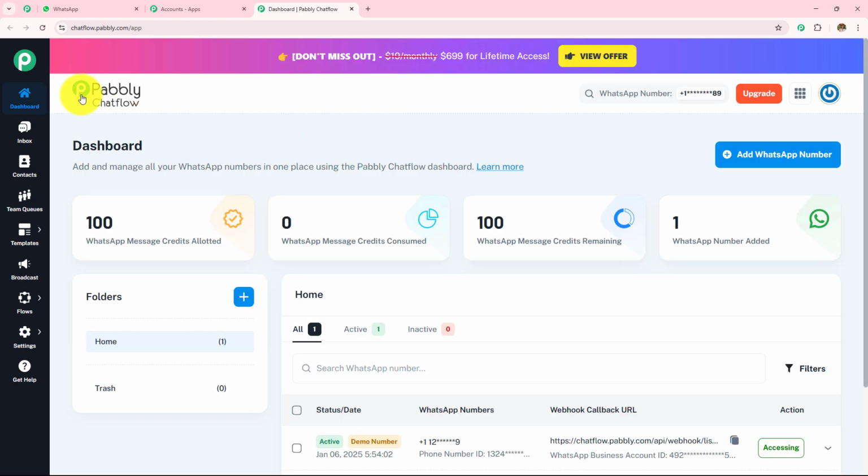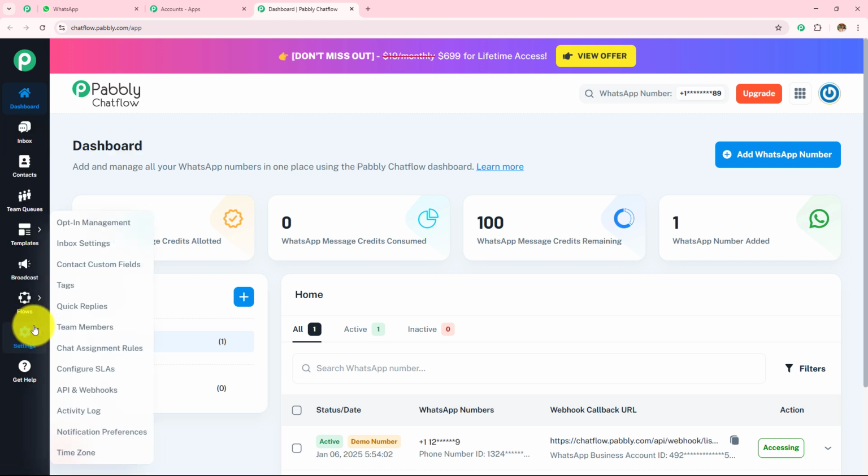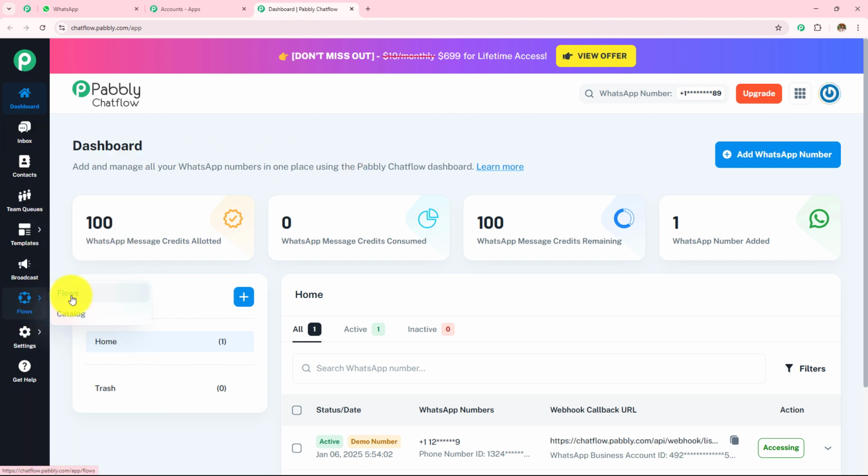And it has taken me to the app dashboard of Pabbly Chatflow where I can see all the options on my left hand side. Now over here, if you want to create your own Pabbly Chatflow account, then please visit our YouTube channel. I have already created my Pabbly Chatflow account, and now let's start learning how we can create this WhatsApp chatbot. On the left hand side where you can see all these options, we have to go towards this flows and then click on this flows.